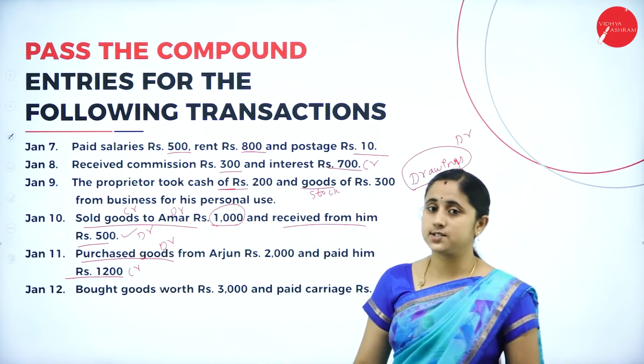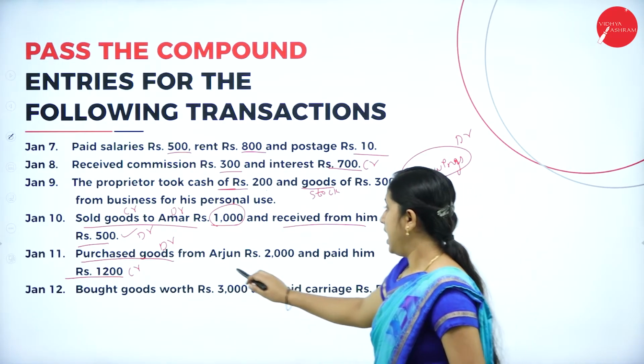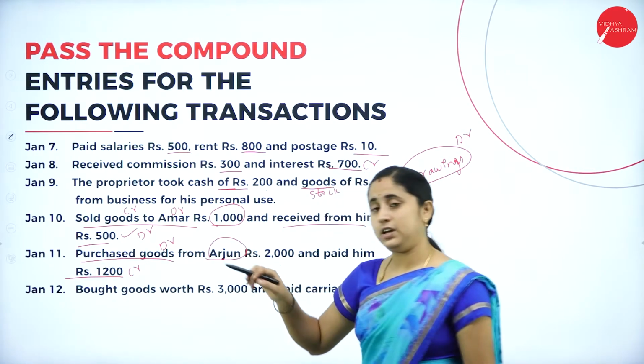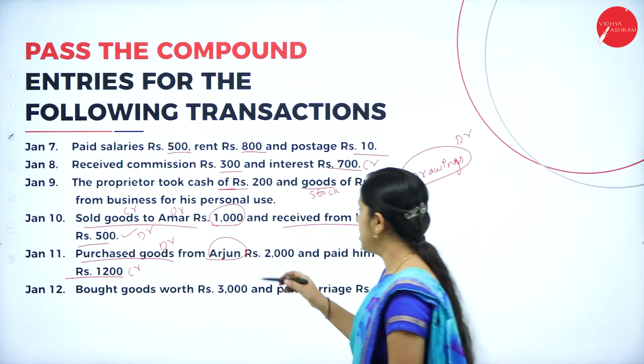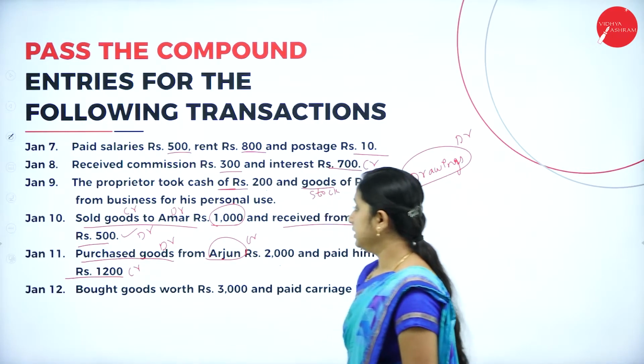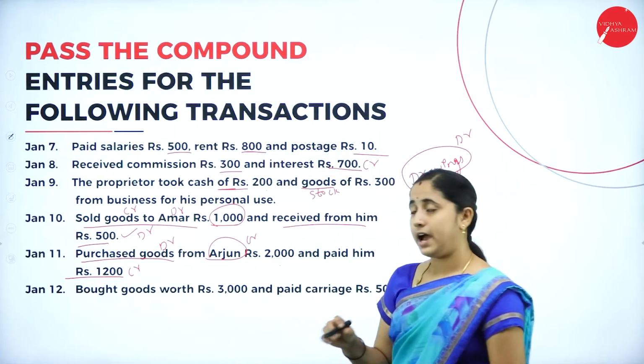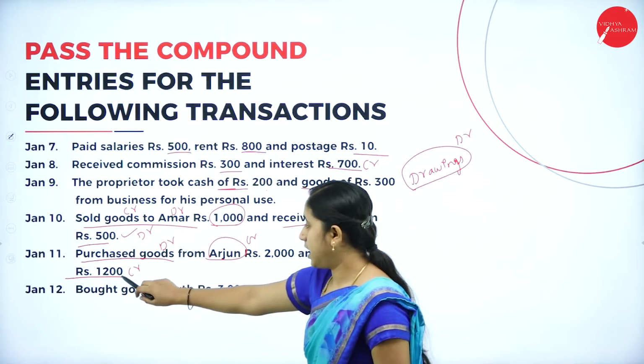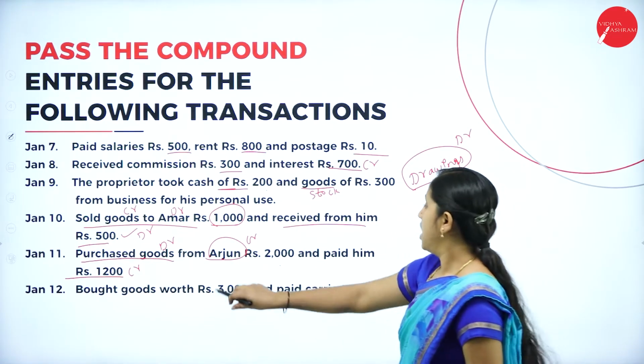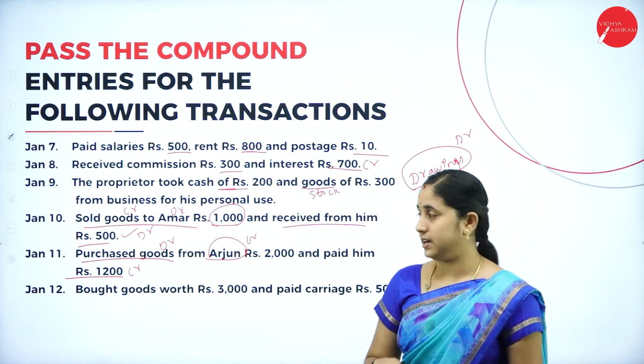What goes out? Cash is going out, so you need to credit, and Arjun is giving goods for us, so credit the giver. That means purchase account debtor of rupees 2000 and to cash account 1200 and Arjun account 800.